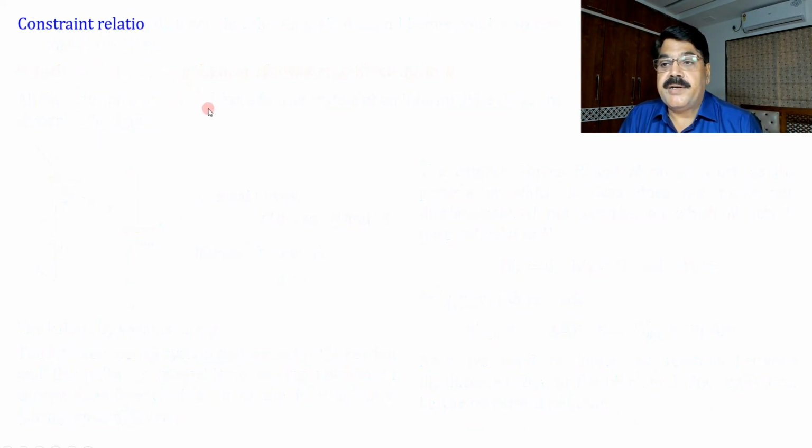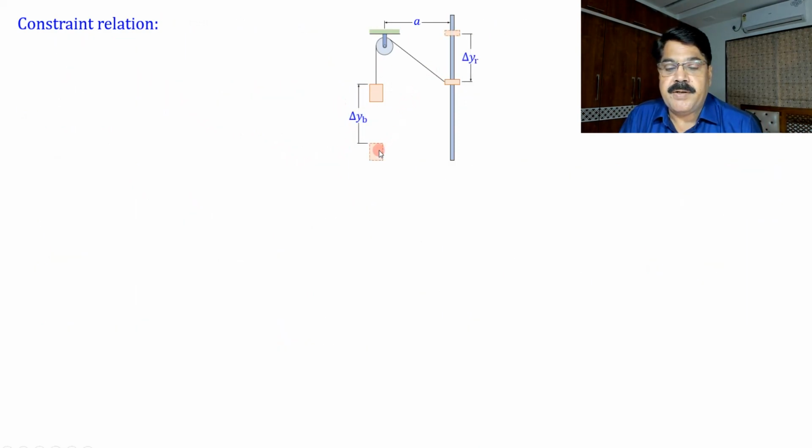Here, constant relation. If you see the situation, and I'm showing all these displacements, this block was initially here, it has moved from here to here, delta yB, and ring was initially here, it has moved from here to here, delta yR. String length is constant, so we can write very easily how much block has moved here, that much length of string has been increased. So this length we can write what? Square root of a square plus delta yR square, minus a, will be the increase in length of string between the pulley and the ring. So this will be equal to delta yB.